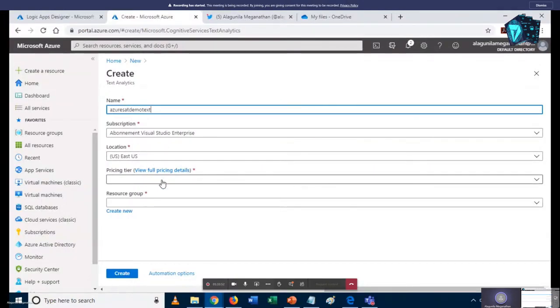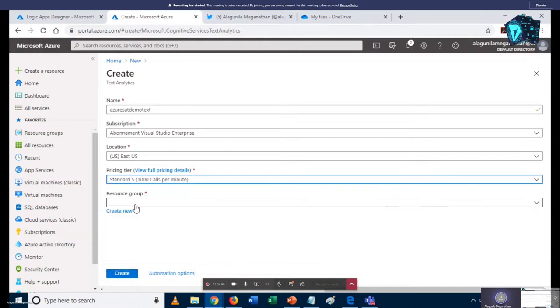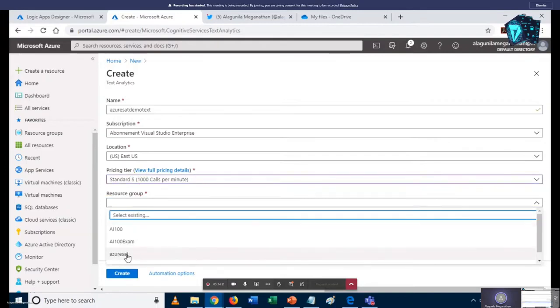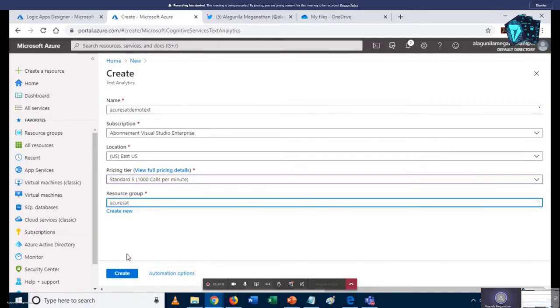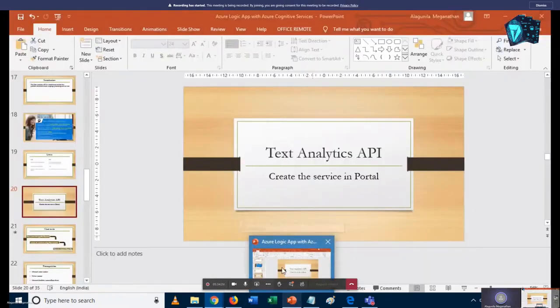So subscription and location. Yesterday I already tested this for demo purposes. Actually we have a free tier and a standard tier, but here we can find only the standard one, so I just choose the standard tier, and I also choose the resource group. Once I have filled all the fields, I just click on create. So this is the way we can create the service for the text analytics API.